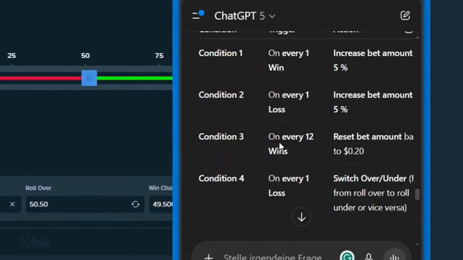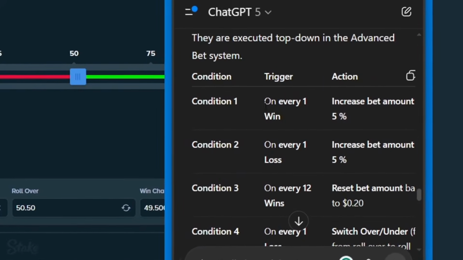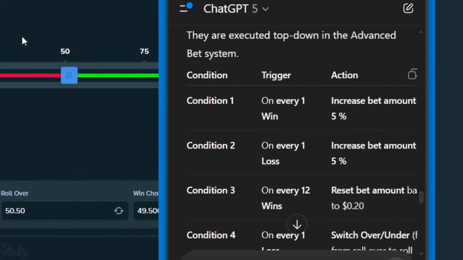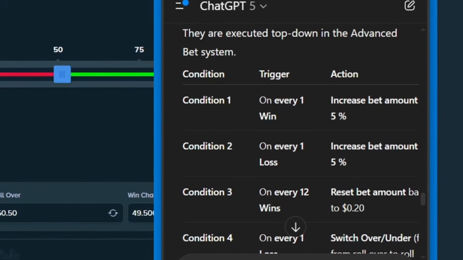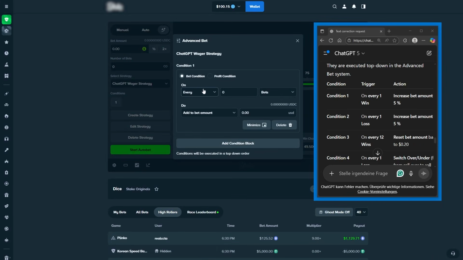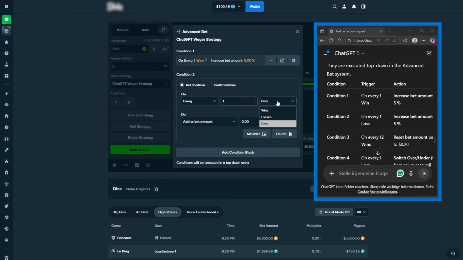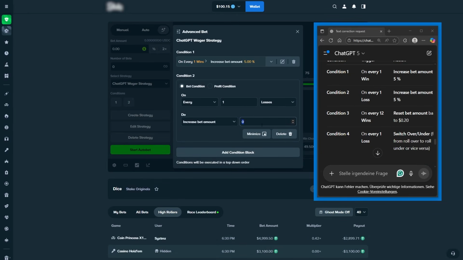And alright, he even gave me some conditions. So let's just see. Condition 1: on every one win, we're gonna increase the bet amount by 5%. Nice. Okay, so he gets it actually. So let's just edit the strategy and implement them. On every one win, we're gonna increase the bet amount by 5%, just like that. The second one, on every one loss, I will have to read through them and see if it even makes sense, but let's just implement them really quick.